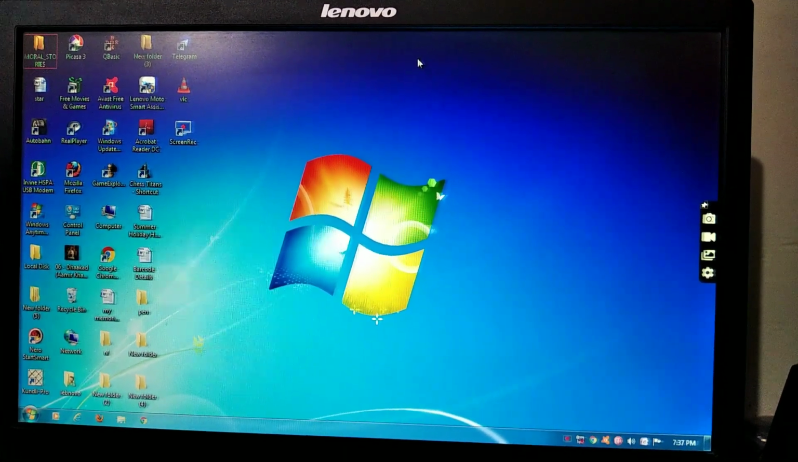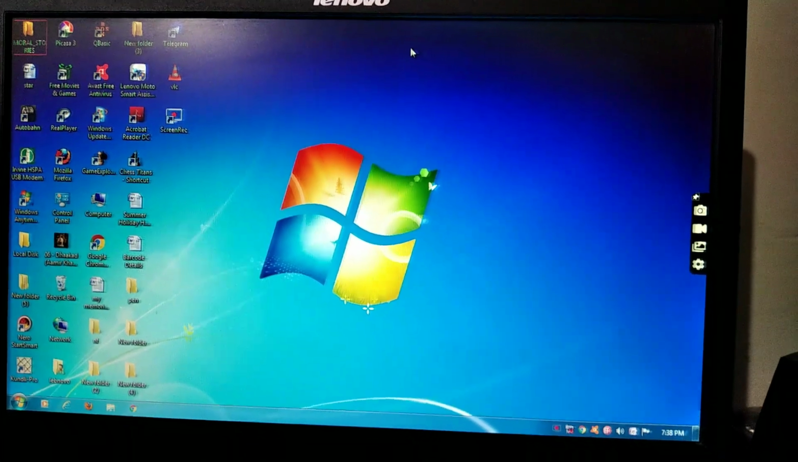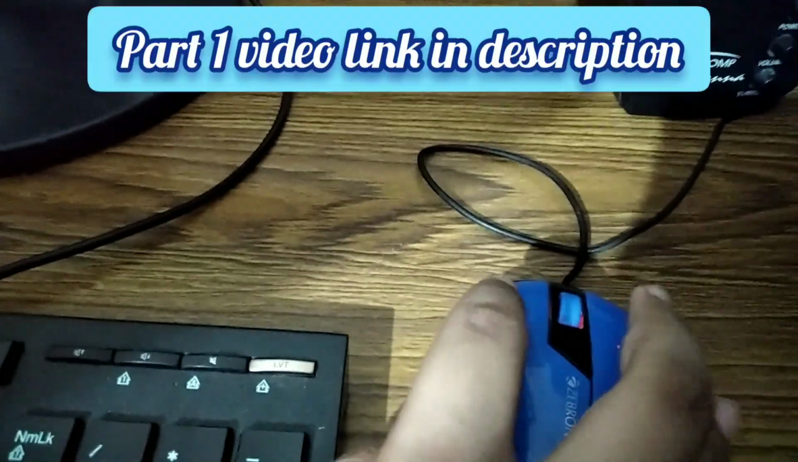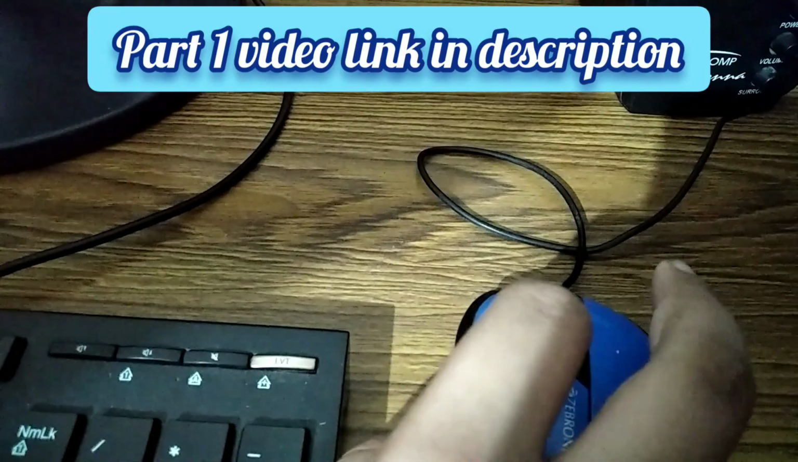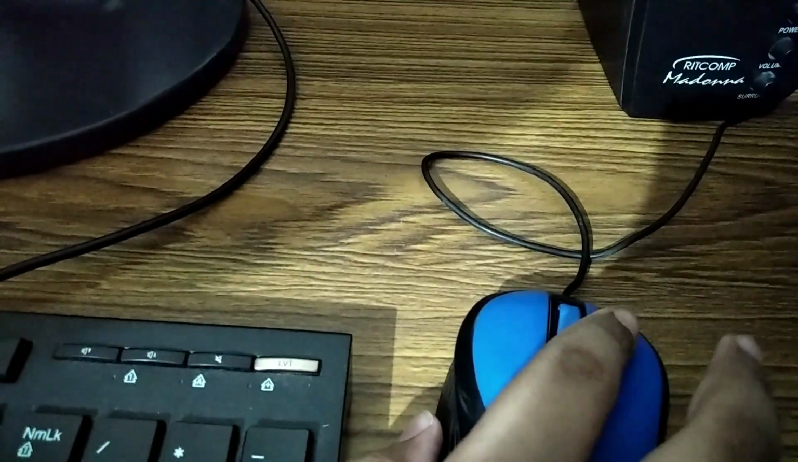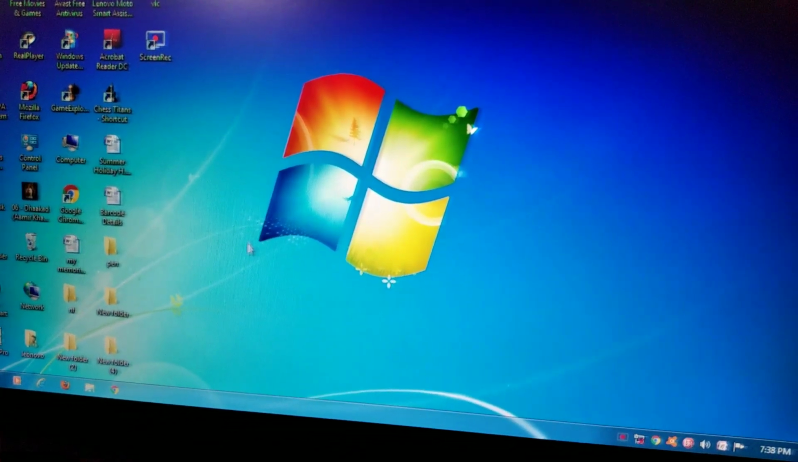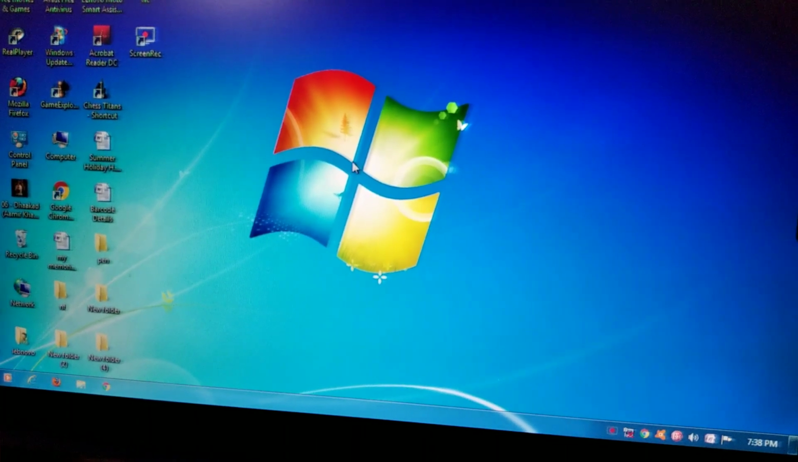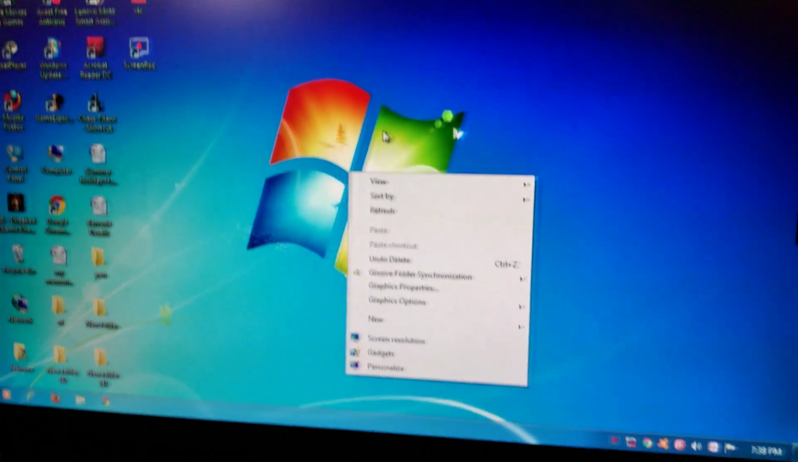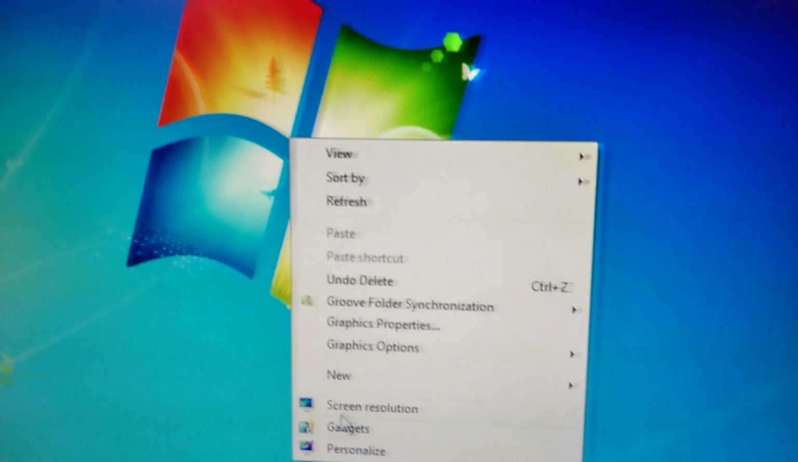a quick piece of information about right click on a mouse. See friends, a mouse has a left click, a right click and a scroll wheel. About left click I told you in the previous video. Today we will learn about right click. Whenever we place our cursor in any blank space on our desktop and press right click, a list of options appears.